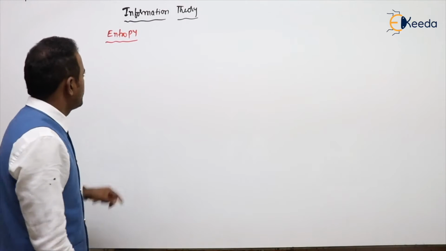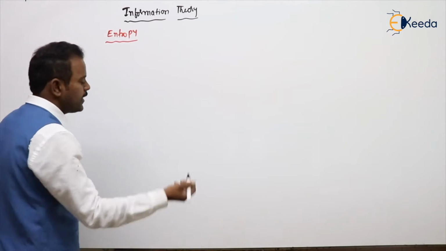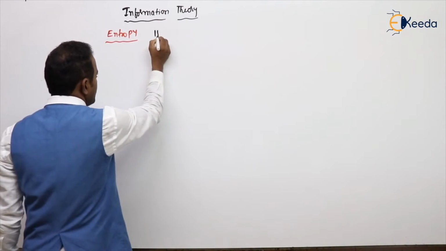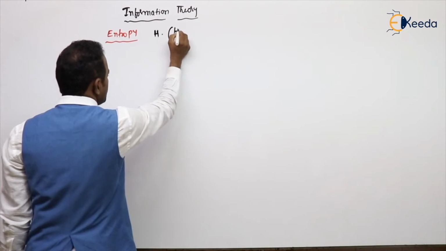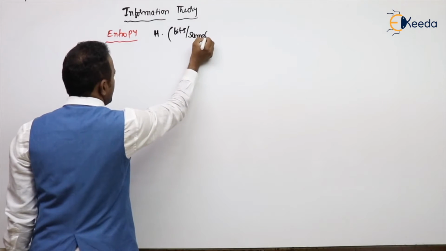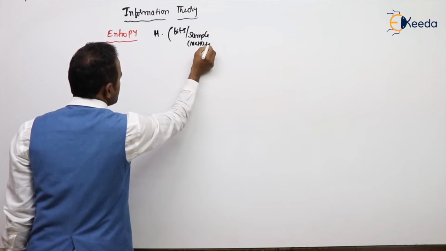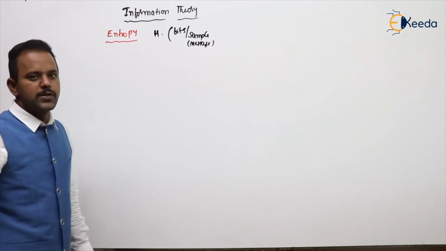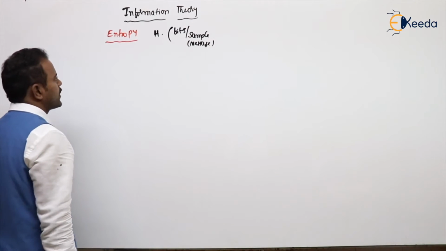The next parameter is entropy. Entropy is denoted with H. What is the unit for entropy, sir? It is nothing but bits per sample, or we can also write bits per message. Of course, the messages we are sending are samples only. So bits per sample or bits per message you can write.